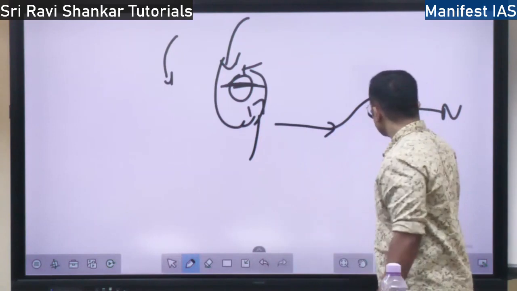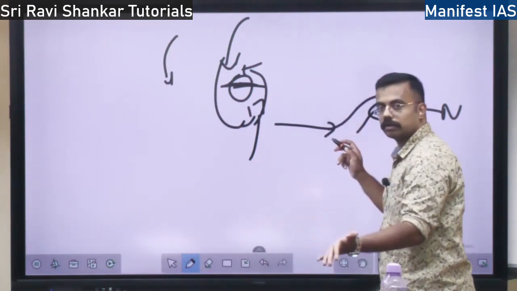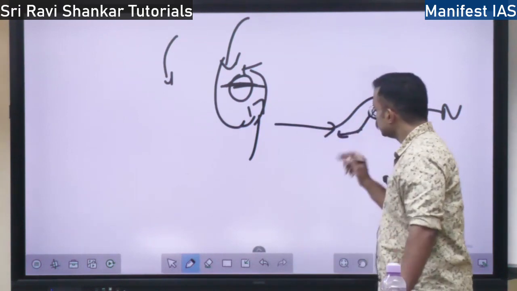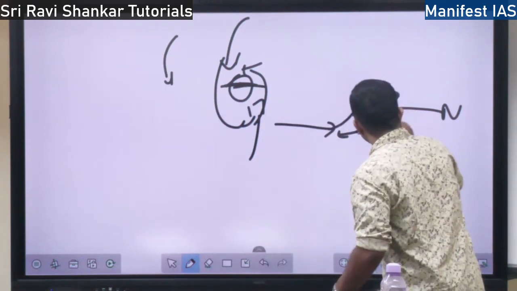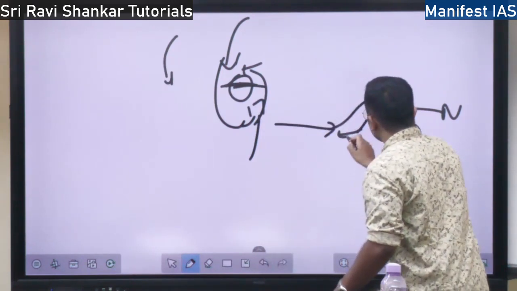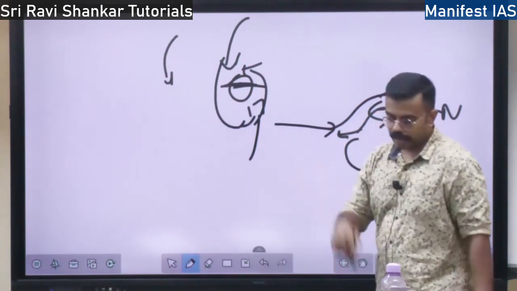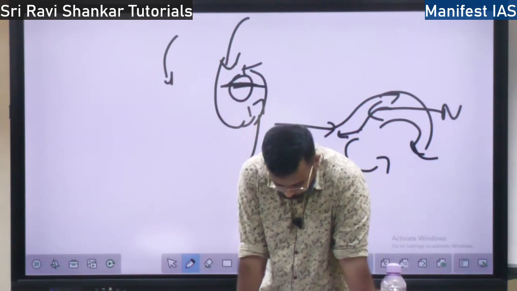When it is high pressure, it will go down. Warm air with low pressure will go up. So this gliding will happen, and they will start rotating. This will rotate like this and this will rotate like this. So there will be a proper cyclone, right?